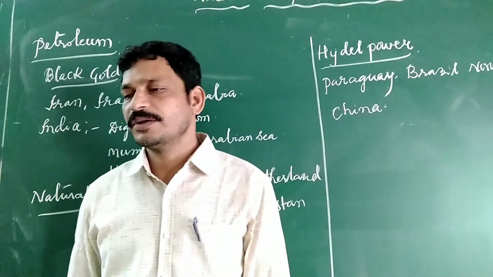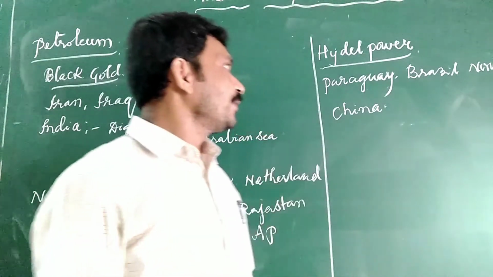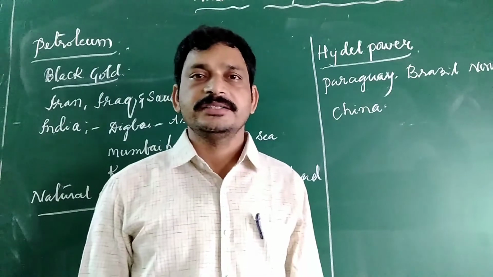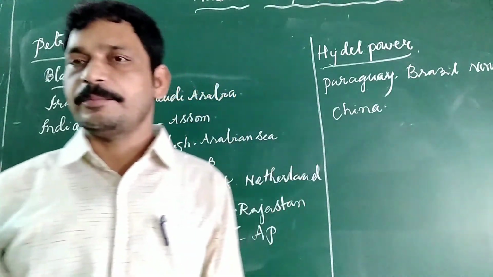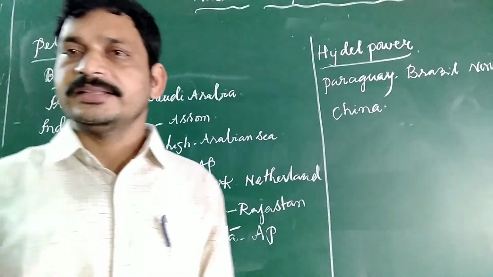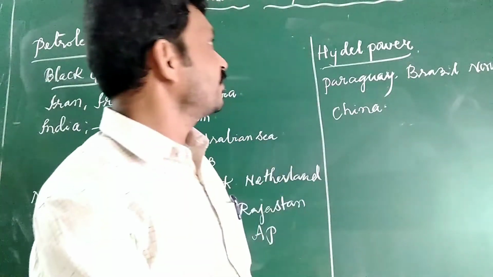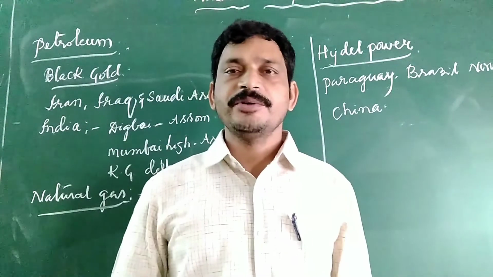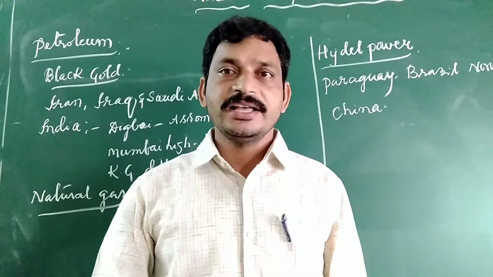So India is also one of the important producers of hydel power. These are the conventional resources. In the next class we are going to discuss the non-conventional resources.